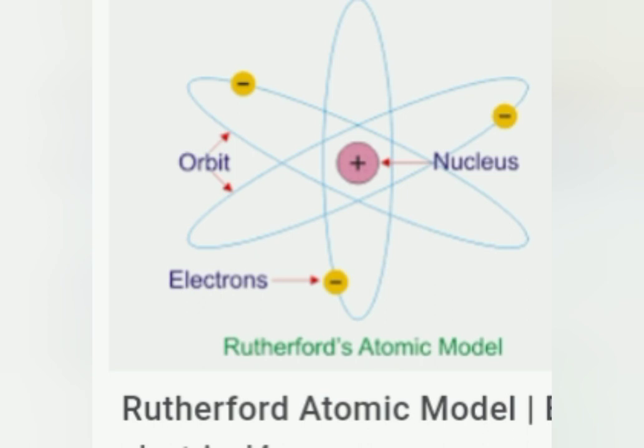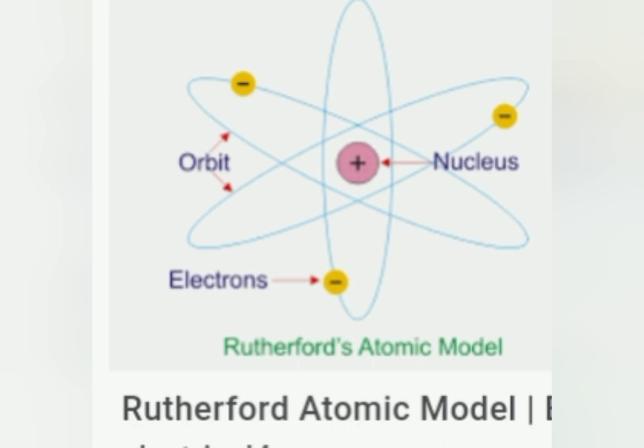Rutherford concluded that virtually all of the mass of an atom is concentrated in its nucleus. Since electrons have negligible mass, it was believed that the entire mass of the atom was because of the mass of the protons present in the nucleus.